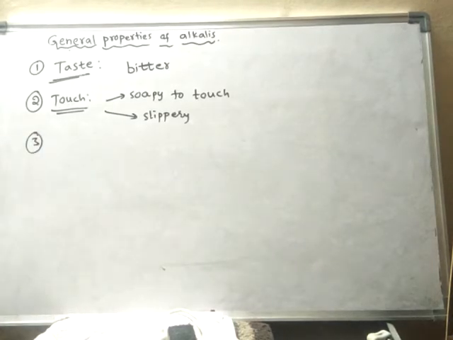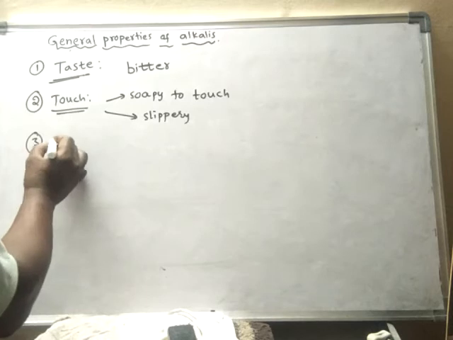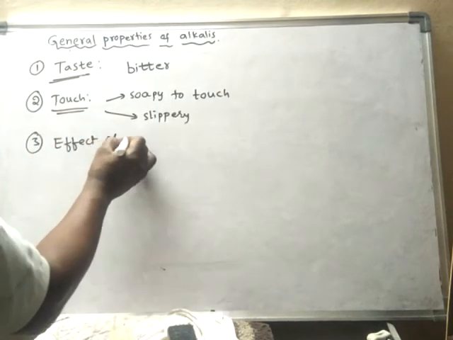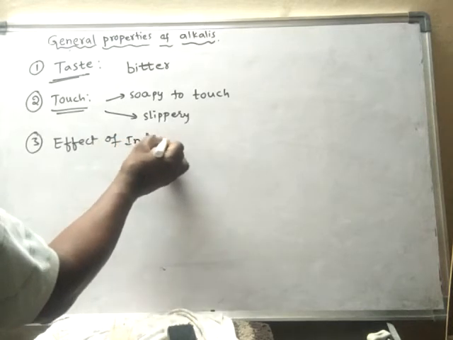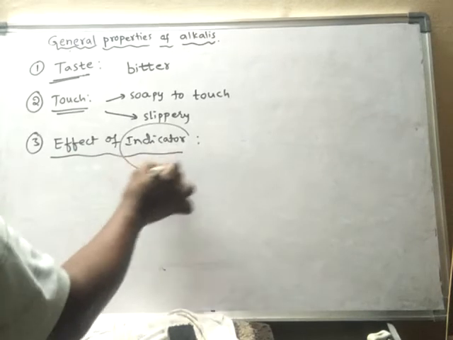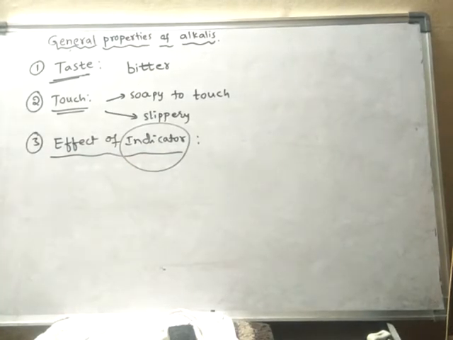Next one, the effect of indicators. What are indicators? Indicators are substances which will identify whether a given substance is acid or base.